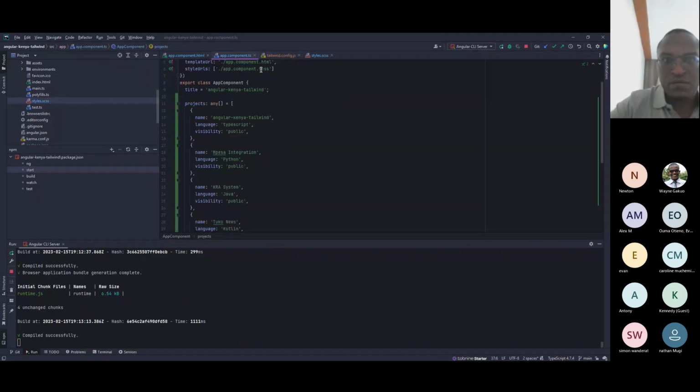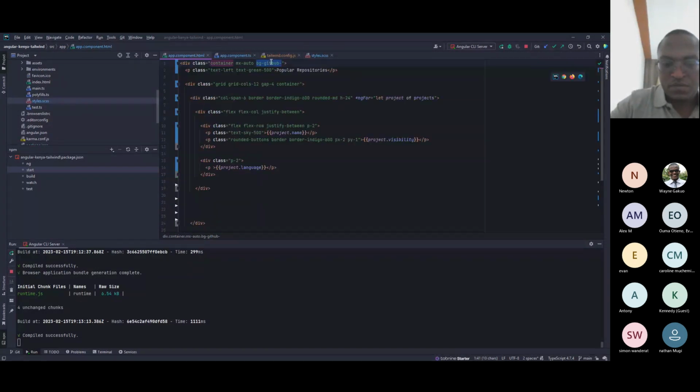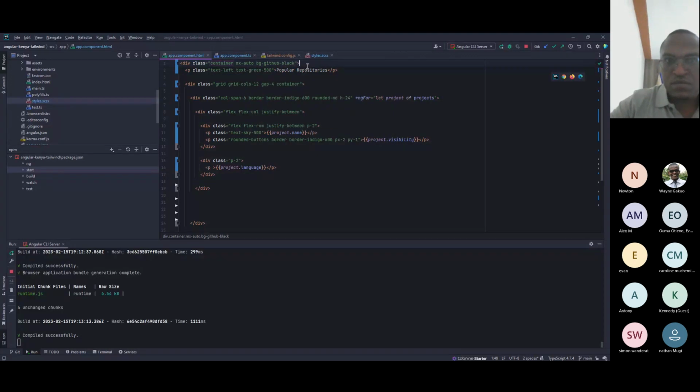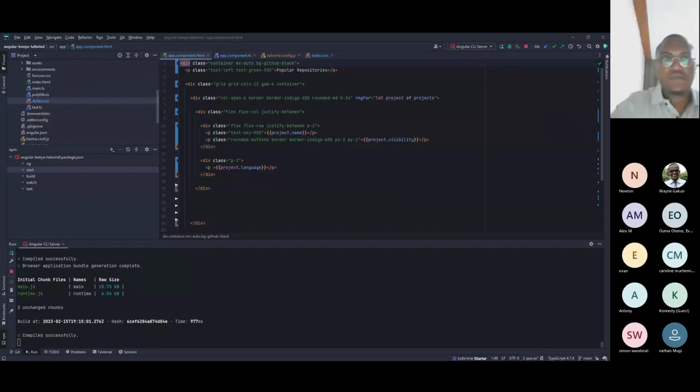GitHub black. You can also see the site. Oh, you see the editor. Yeah, someone get me the hex for the others.